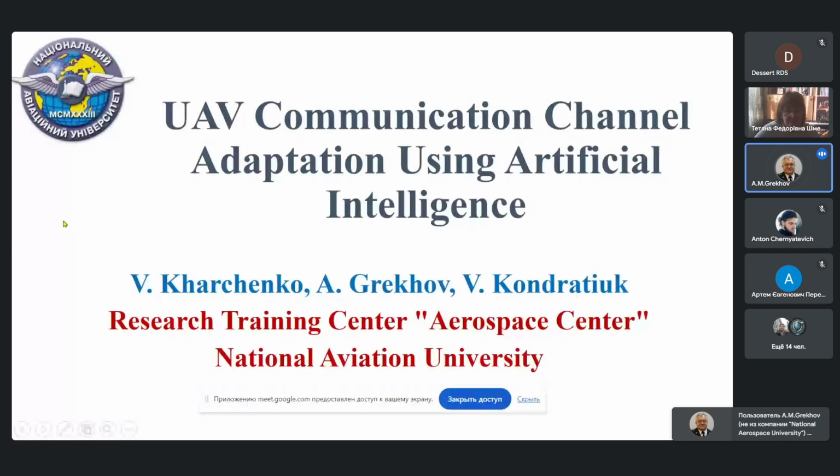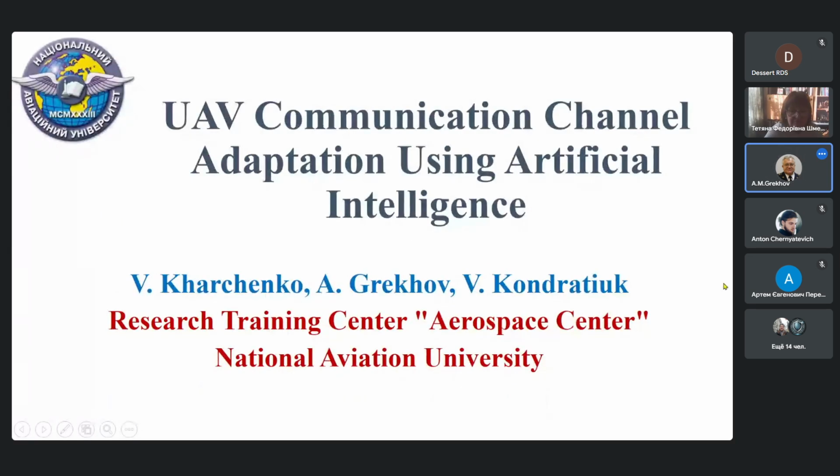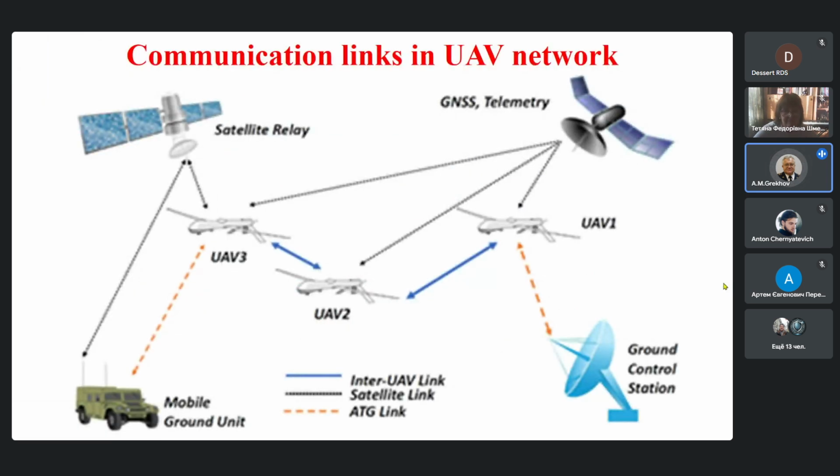The aim of our report is unmanned aerial vehicle communication channel adaptation using artificial intelligence. Harchenko, Grechov, Kondratyuk, National Aviation University, Kyiv, Ukraine. Communication links in unmanned aerial vehicle network include satellite relay, GNSS channel, ground control station, mobile ground station, inter-unmanned aerial vehicle link, satellite link.